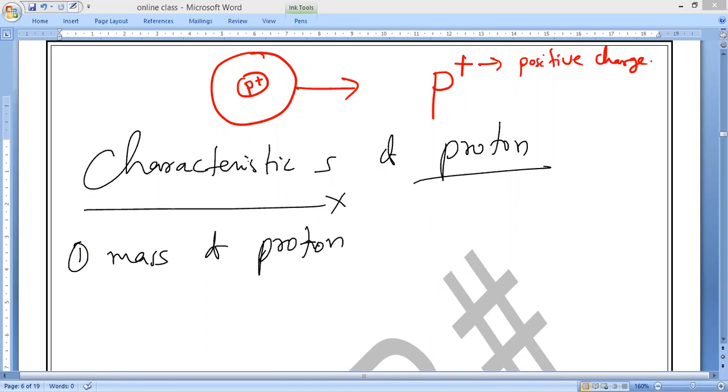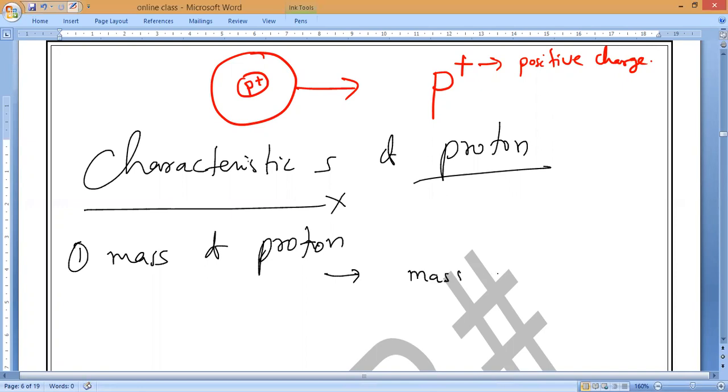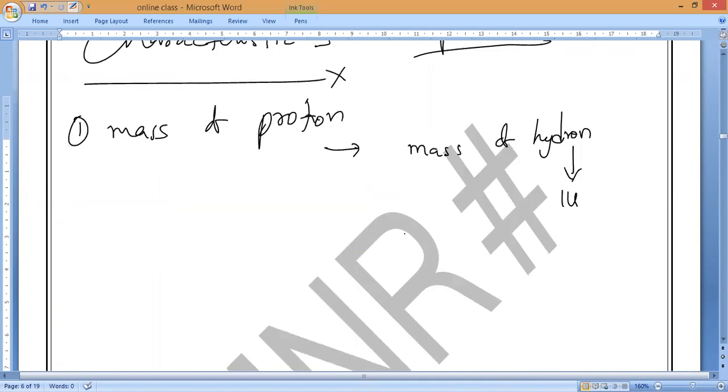So if you take the mass, the mass of a proton equals the mass of a hydrogen atom. So we can say the relative mass of a proton is 1u. Is it yes or no, guys? As we know, what is the mass of a hydrogen atom? 1u. So the relative mass of proton is also 1u. That is what you have to remember.